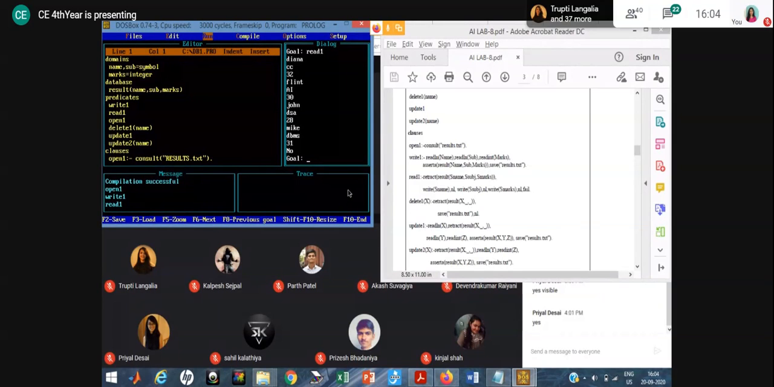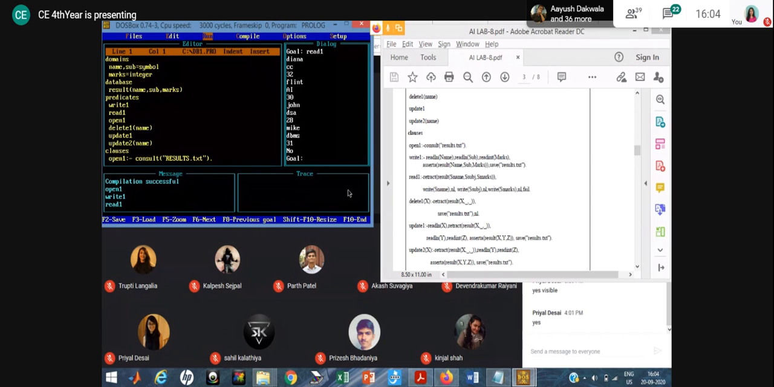Now listen, here in read one, I have used retract. One thing I want to tell you is that when we perform a read close, it uses the retract that will remove the data from the working memory. Listen, actually what happened? When you use open, means when you use the consult command, the file will load the database file. Now after that, when you use read, at that time the retract will remove the data from the working memory.